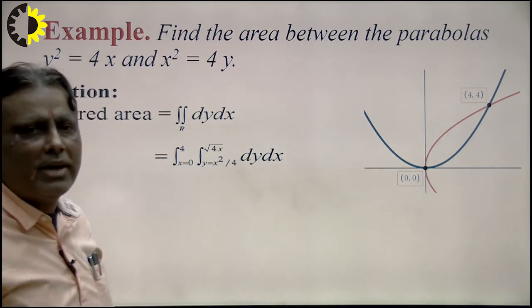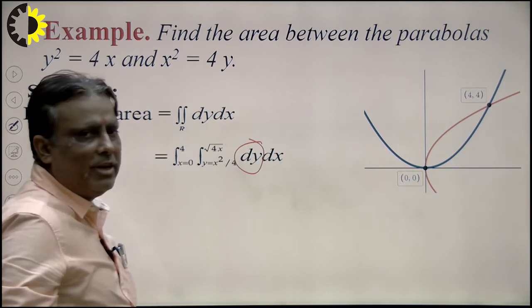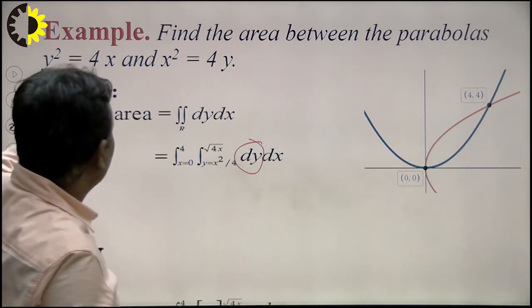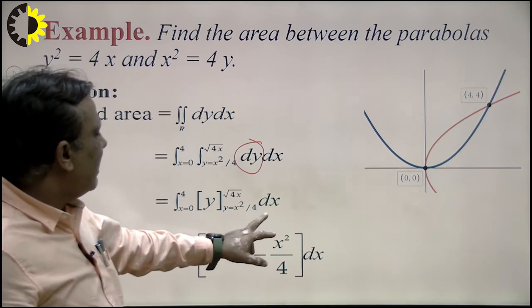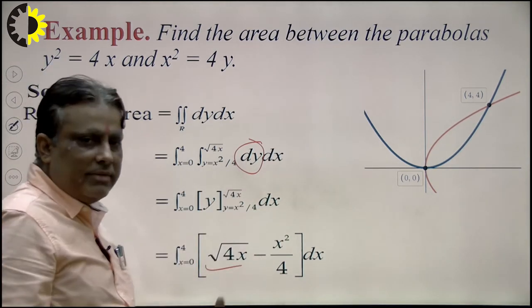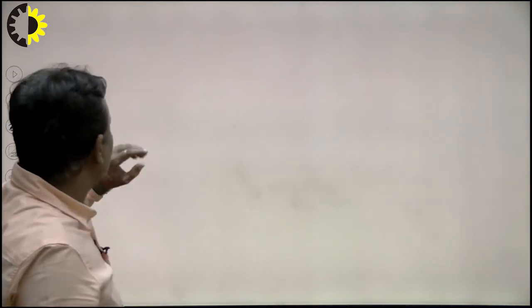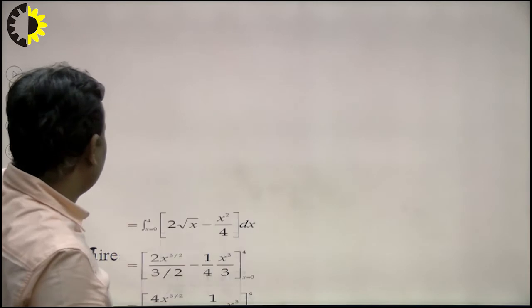First of all, we integrate with respect to y. What will be the result of dy here? We can check that y goes from x square by 4 to 2 under root x. So upper limit minus lower limit, integrate with respect to y here. What will be the conclusion? The conclusion will be 16 by 3.